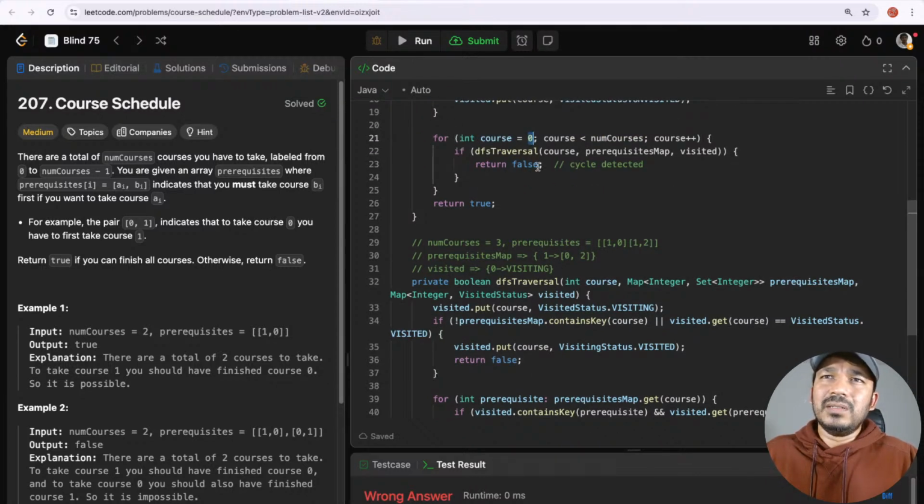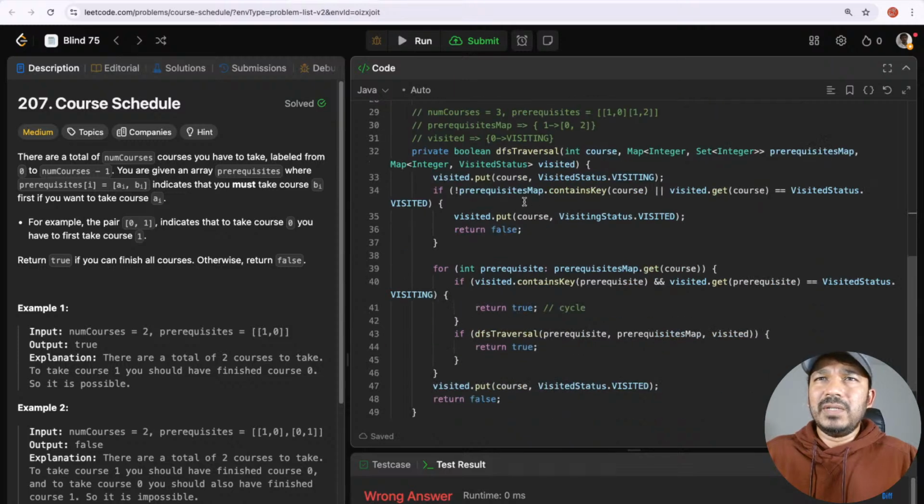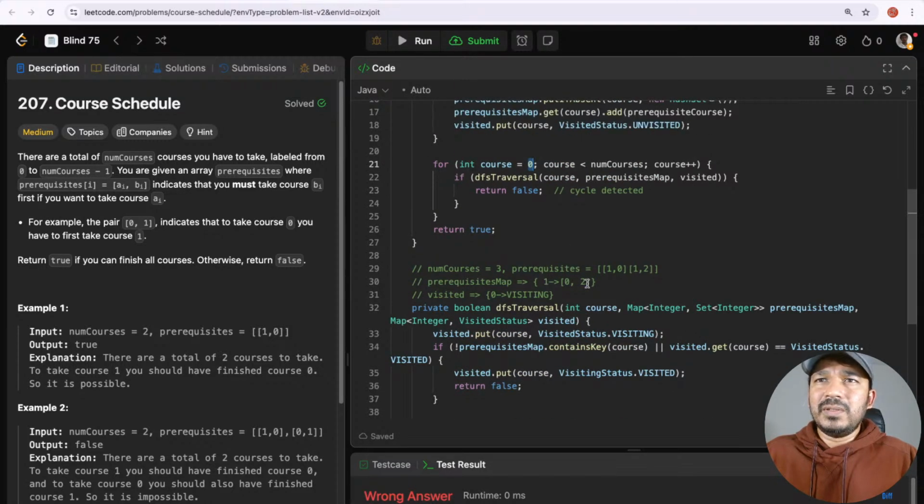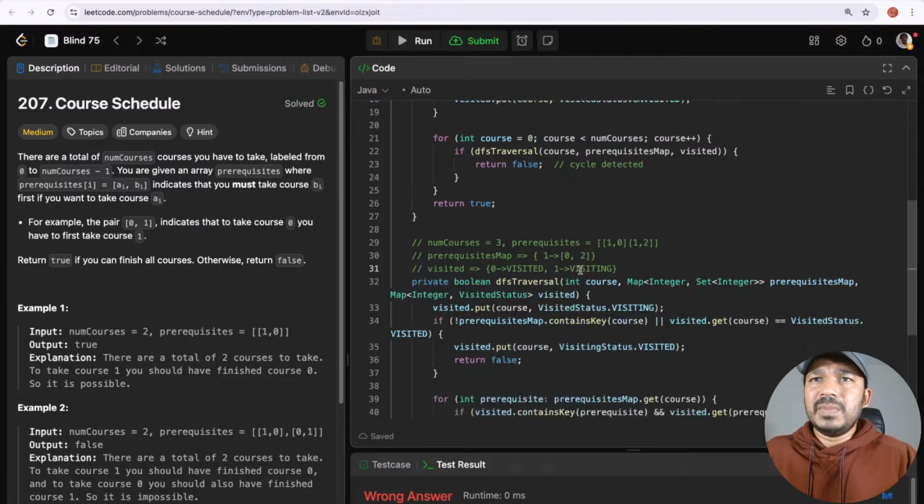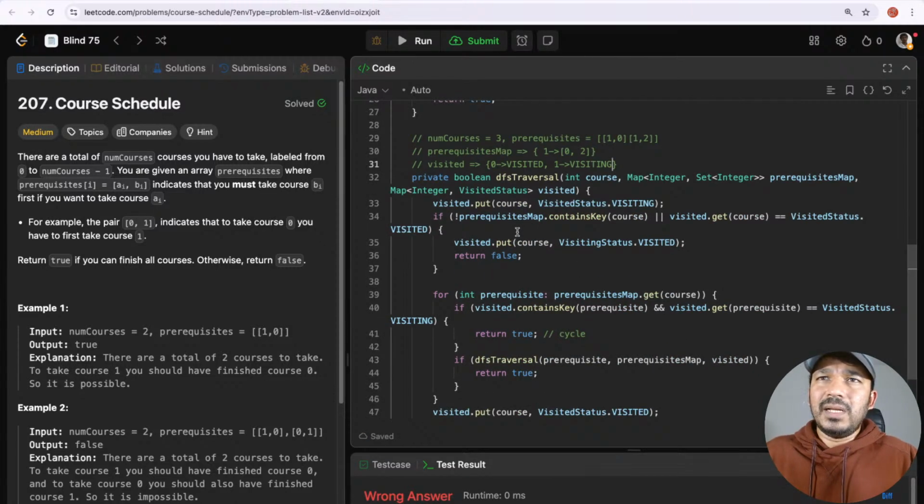Now comes 1. For 1, again we came here. For 1, I have added it as visiting now. For 0, I made it as visited. Now for 1 I'm adding it as visiting. Okay, for 1 visiting, and then 1 is contained in the prerequisite map, so this doesn't satisfy, and this also doesn't satisfy, so it will come out of this.